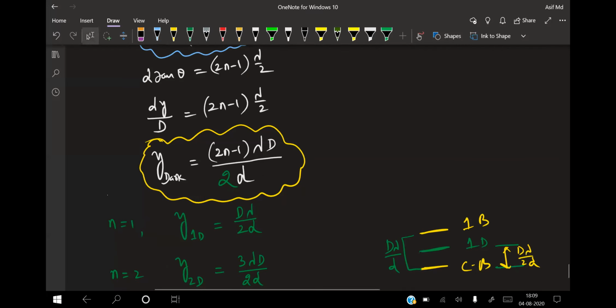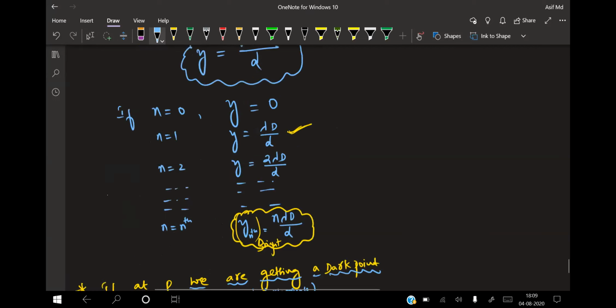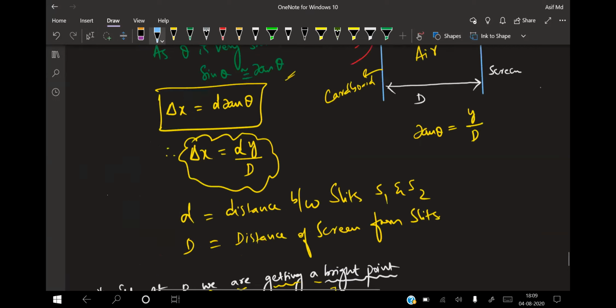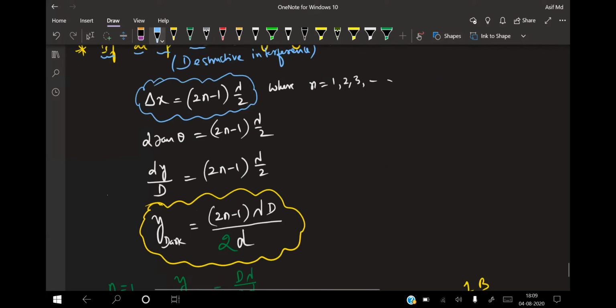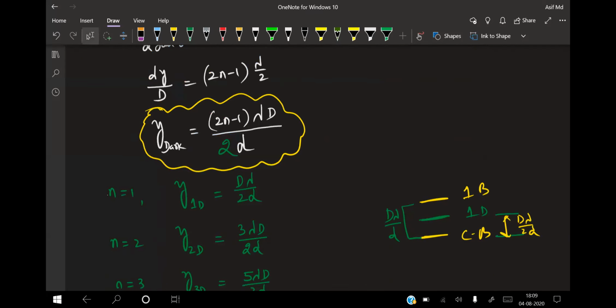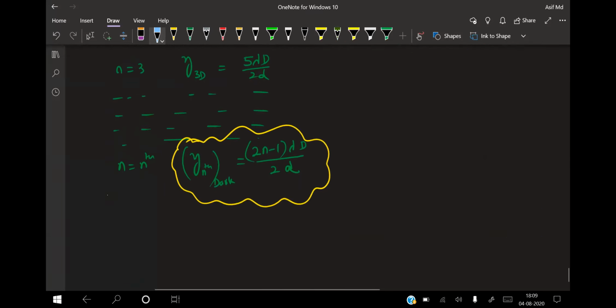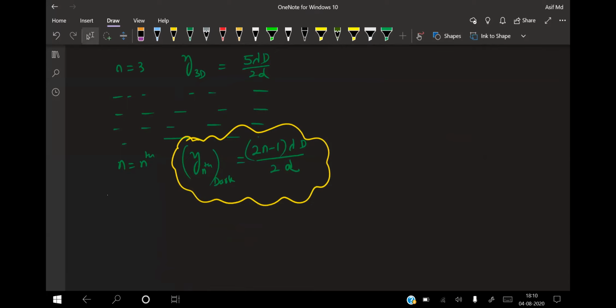If n is equal to 1, the first dark point is not at the center but above the center, at lambda D by 2 times small d. In the same way, whatever is above this yellow line is also below. That means if this is y, down also there will be y, so the total distance between the two will be 2y. Now for the dark point, the formula is y dark is equal to (2n minus 1) lambda D over 2 times small d. So y nth dark is equal to (2n minus 1) lambda D by 2d.